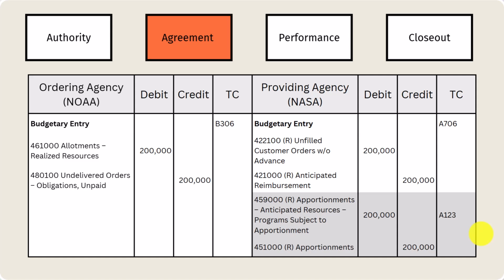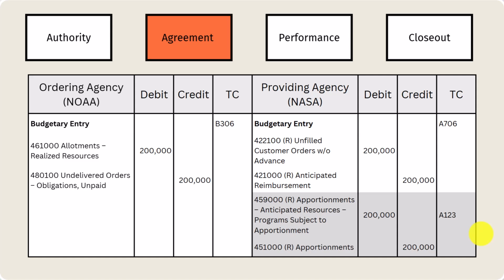Now, for NASA, what do we do? Well, first, they have to record their order. So we have a recording with reimbursable unfilled customer order without an advance, right? They got that $200,000 order. They're recording it, and that's a budgetary entry. The next thing they record, along with it, is the anticipated reimbursement. And we're thinking that they're saying, hey, we got an order, we didn't get an advance, and we haven't filled it, and we expect to get that $200,000, right?